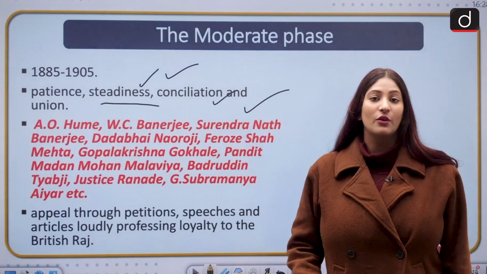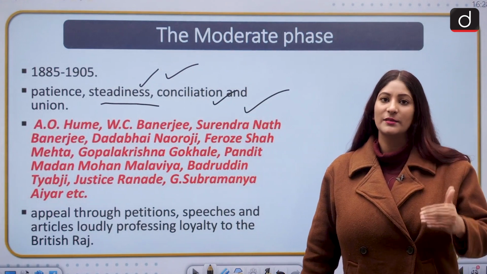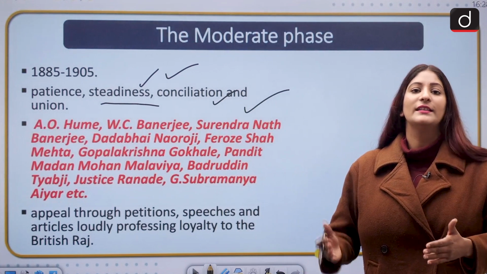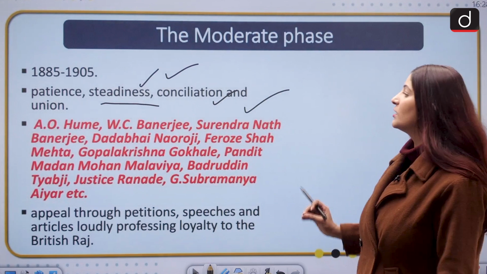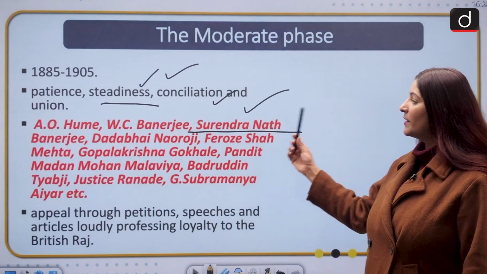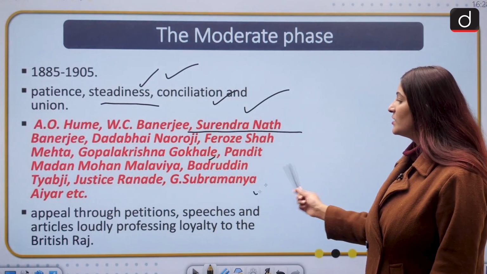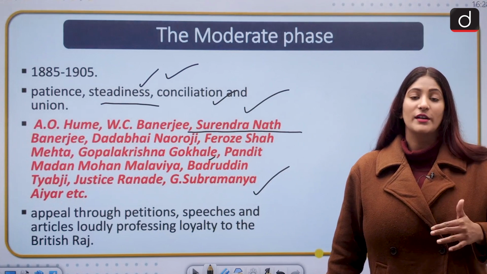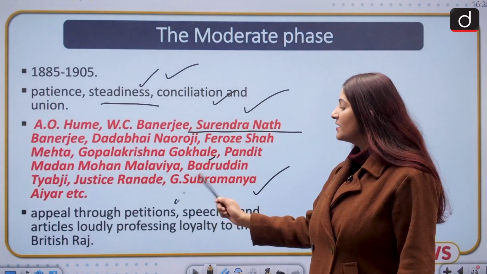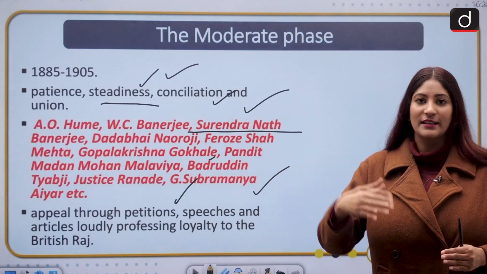Also, they wanted to ensure that we are not here to protest against the British government, but we will try to show them what we are going through so that they can get their issues resolved. This was their methodology. A.O. Hume, W.C. Banerjee, Surendranath Banerjee, Dadabhai Naoroji, Feroz Shah Mehta, Gopal Krishna Gokhale, Pandit Madan Mohan Malviya, Badruddin Tyabji, Justice Ranade, G. Subramania Iyer, these all were the moderate leaders, and they had the methodology to appeal through petitions, drafting small petitions or large petitions, and then getting them back.